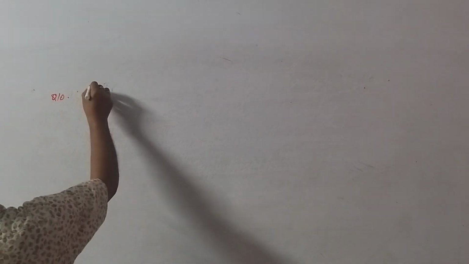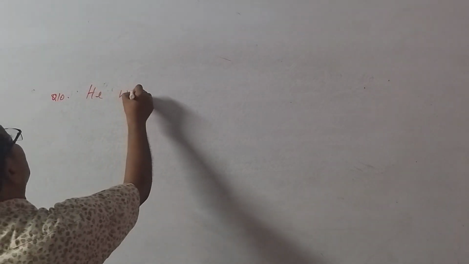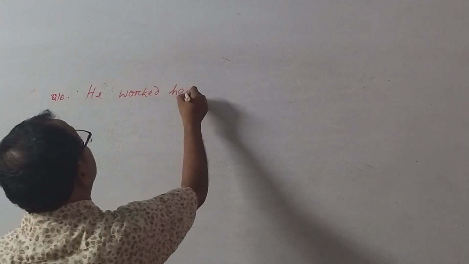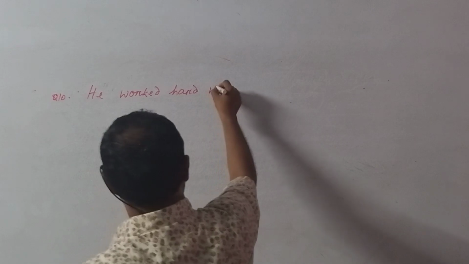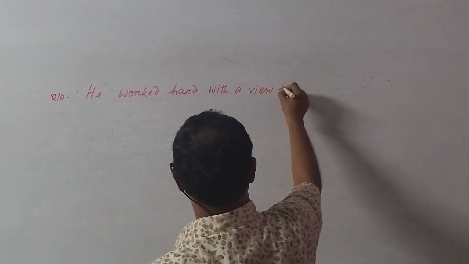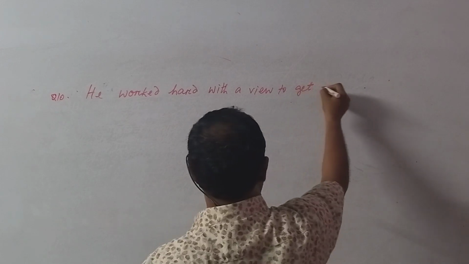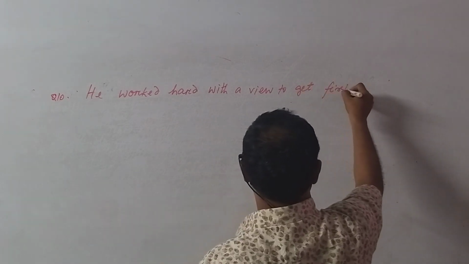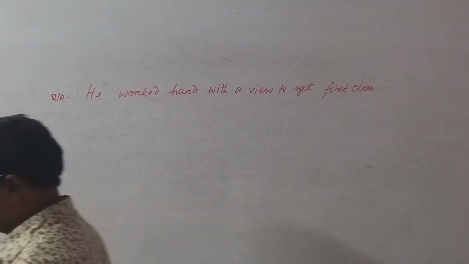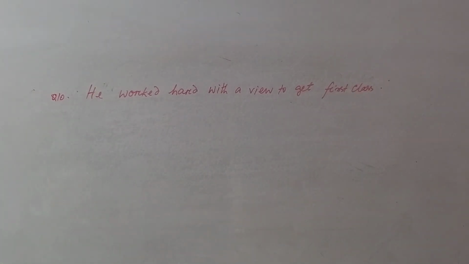Question number 10. He worked hard with a view to get first class. This is a simple sentence.